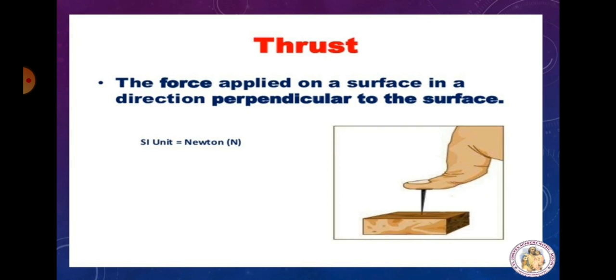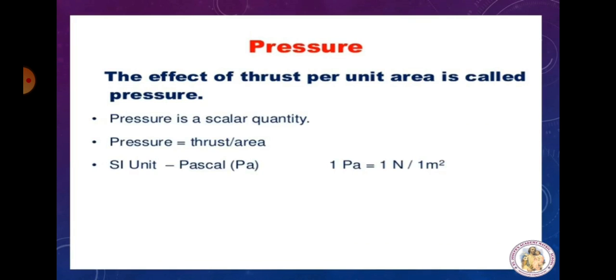Symbol is N. Now, what is pressure? The effect of thrust per unit area is called pressure. Pressure is a scalar quantity. How to find the pressure? We have a formula: pressure is equal to thrust by area. Its SI unit is Pascal, denoted as Pa. 1 Pascal is equal to 1 Newton per 1 meter square.